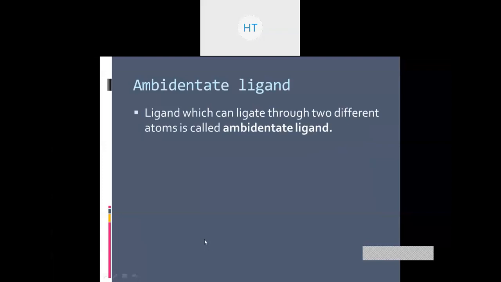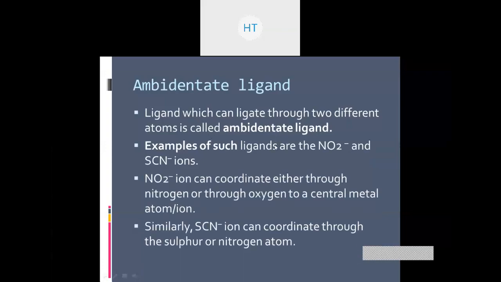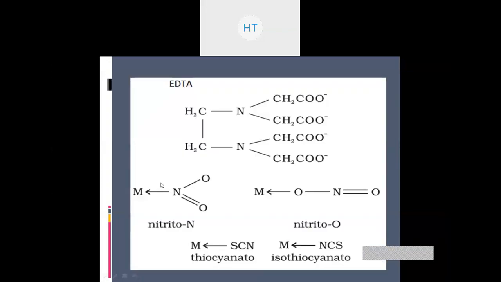Okay. Ambident ligand: a ligand which has two donating sites and can bind through only one of them at a time. So a ligand which can ligate through two different atoms is called an ambident ligand. Okay, so this is what we have already seen. NO2 के बारे में हमने example ले लिया था already. It can form a bond from the nitrogen or from any one of the oxygens.